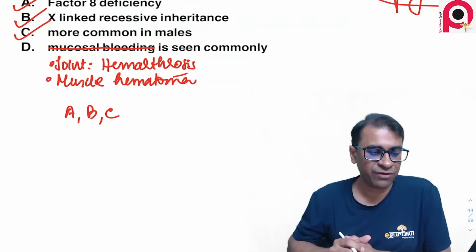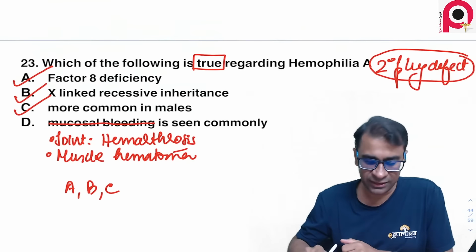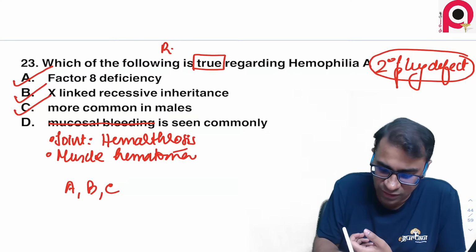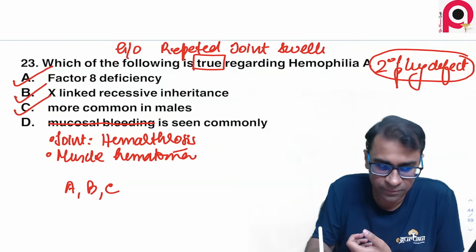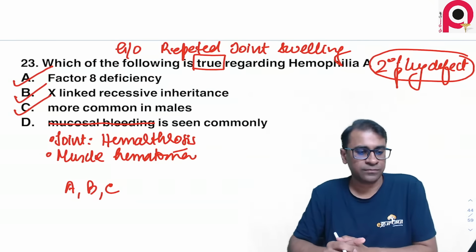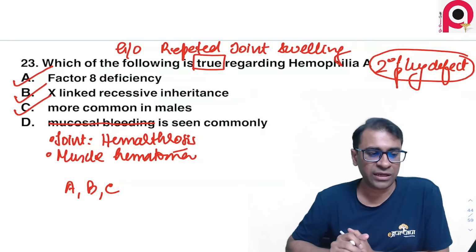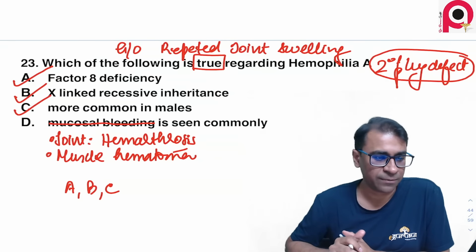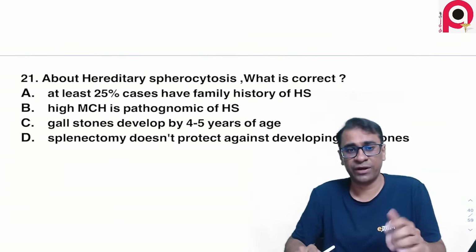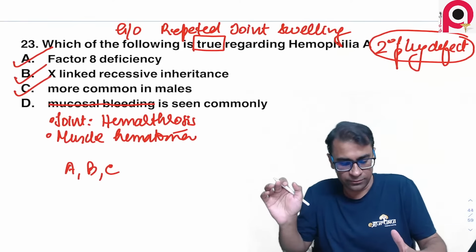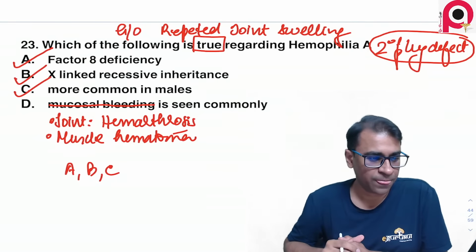A history of repeated joint swelling was given in the question. No, Sirtuin increases insulin resistance. Okay, question 21. Oh, sorry, 21 is also there. I'll just come back to that. Sorry. And thank you.